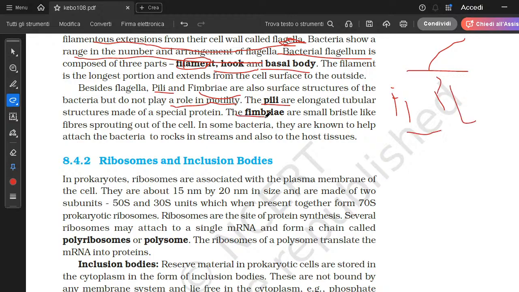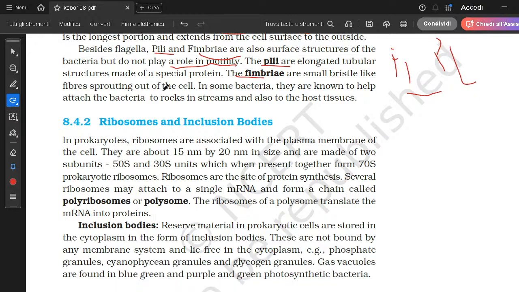And the fimbriae are small bristle-like fibers sprouting out of the cell. In some bacteria, they are known to attach the bacteria to rocks in streams, and also to the host cell. Fimbriae, what do they do? They help a bacterial cell to adhere to rocks and to host cells, right?